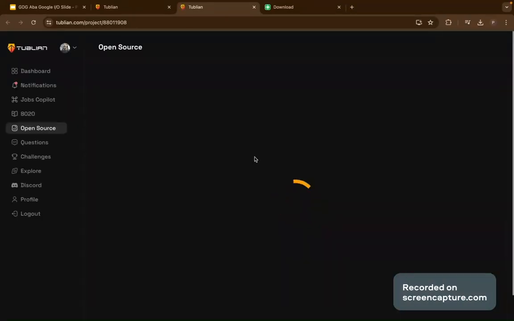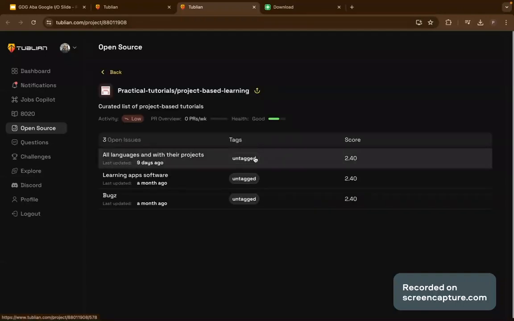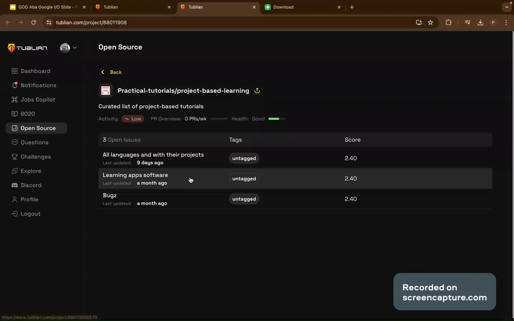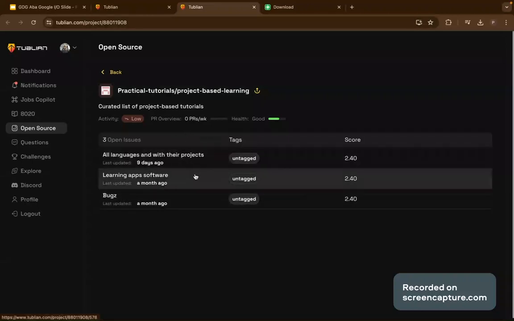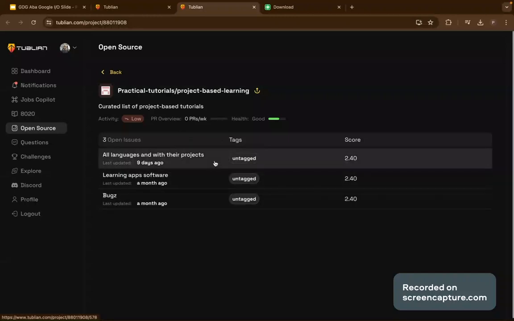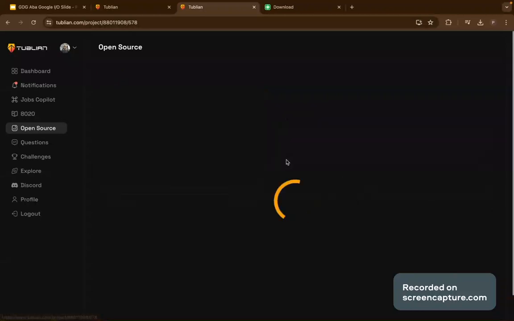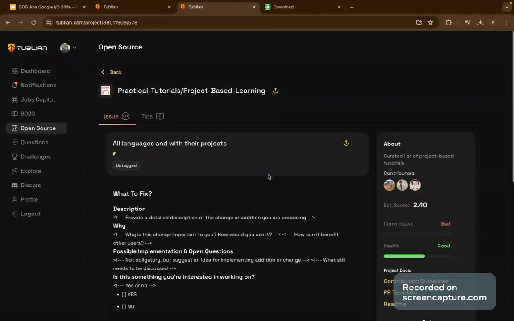I view that issues. And then there is also this other part. You see, look at the issues that are available. Learning app software, right? This is bugs. These are the issues that are opened by the maintainers of this project. They created this issue 9 days ago. All language and with their project. So let's open this. I'm opening this because I want to show you something. Then we'll go back into the other things that we want to do.